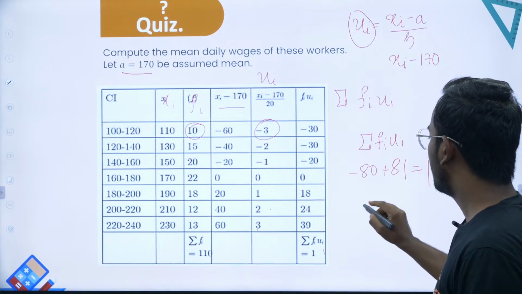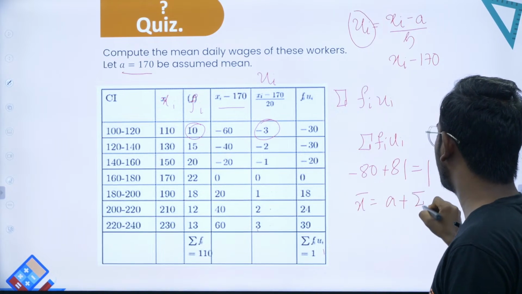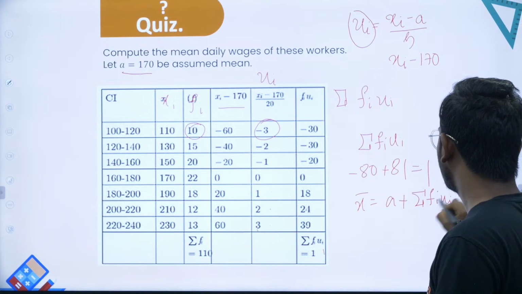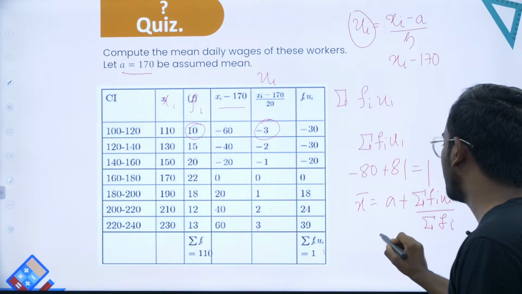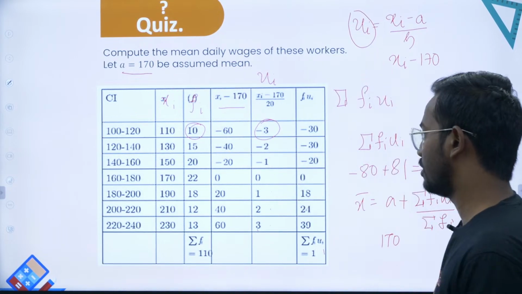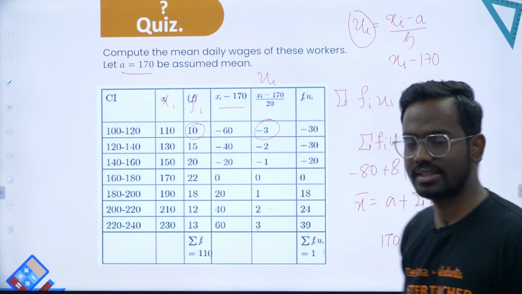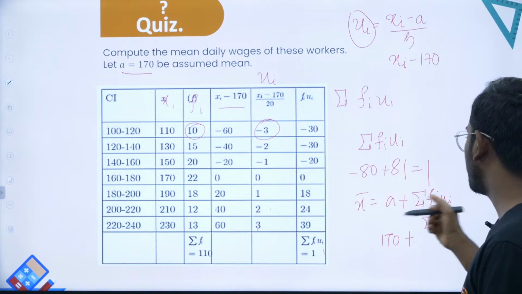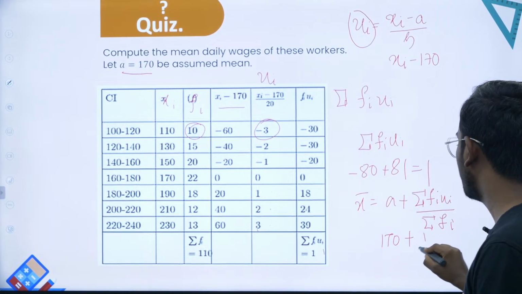Your x bar is the assumed mean a plus summation fi ui divided by summation fi. We have taken the assumed mean to be 170; whatever mean you take, you put it here, take the differences and divide by the class size. So 170 plus summation fi ui, which is 1.